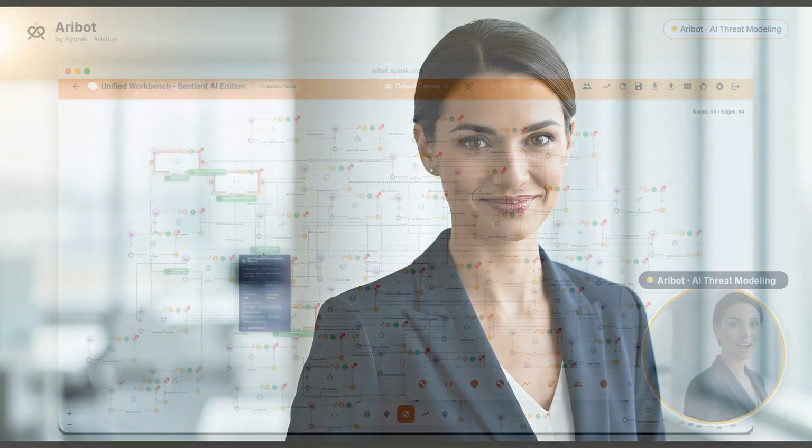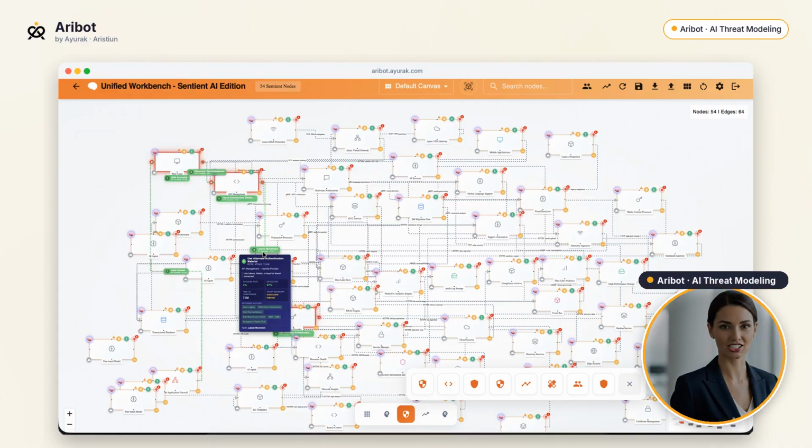Most breaches don't start with an exploit. They start with a design decision, and Aribot catches that flaw before you write any code. Aribot threat models your entire architecture at design time, automatically, and it does this in 3 clear, repeatable steps.